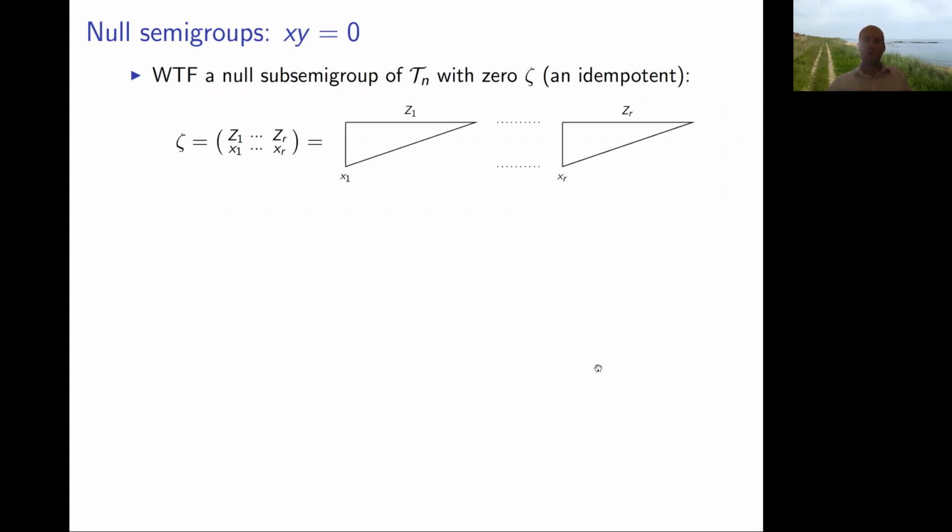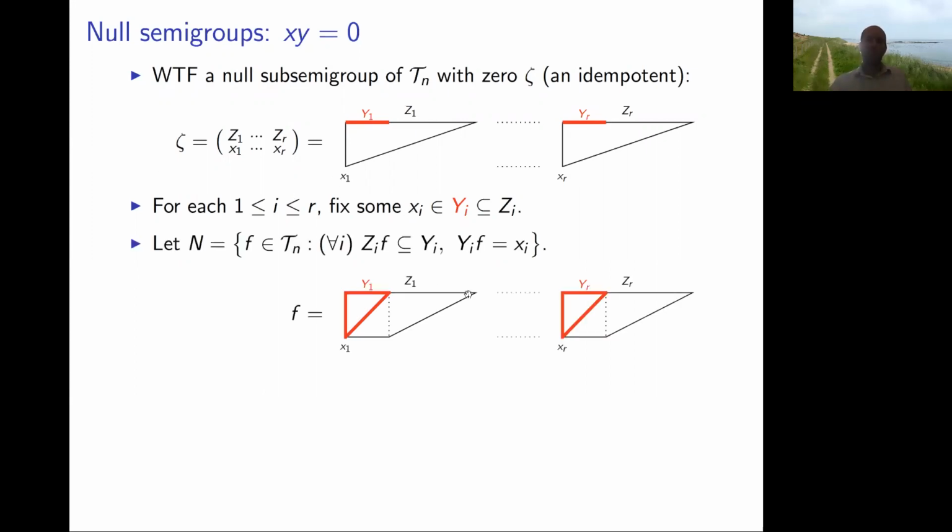And the idea is you look at your idempotent. It looks something like this. For every kernel class of your idempotent, so for every Zi, you fix a Yi, it's a subset of this thing, and it's got to contain the image point. And then you look at all the transformations that do two things. First of all, they map each Zi into this fixed Yi, and they also map the fixed Yi onto the fixed element Xi. And if you think about composing this F with another thing that does basically the same thing, well, everything's going to just map down to X1. So the product of any two of these things is going to be zeta. So this is a null semigroup with 0 zeta.